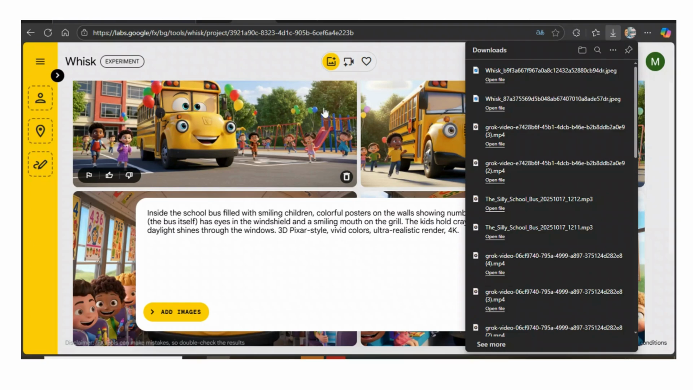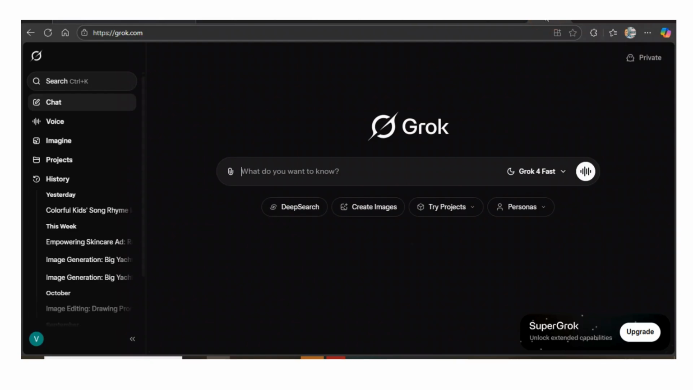We're going to be using Grok AI. Remember, we are using free tools. Grok AI is one of the free tools that you can actually use to create your video. One thing that I love about Grok AI is that it doesn't change the quality of your images when you're creating the video.